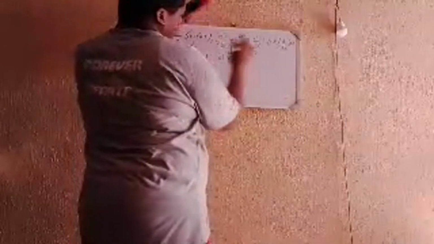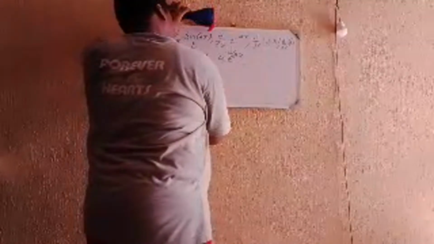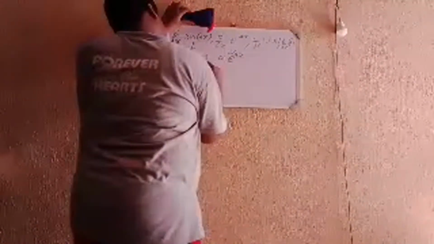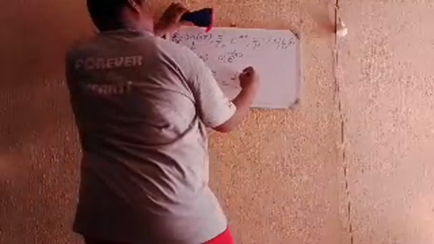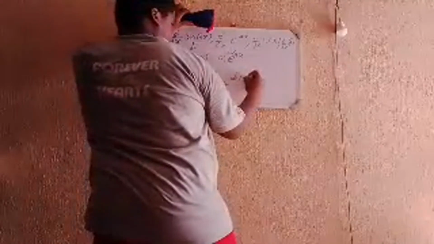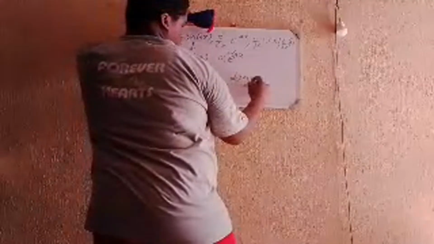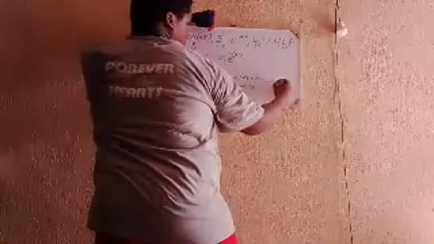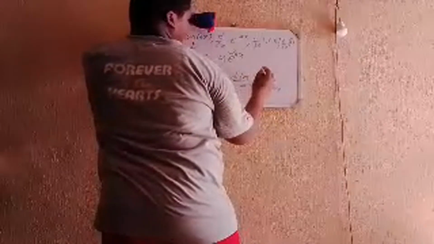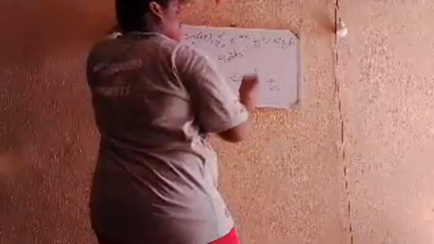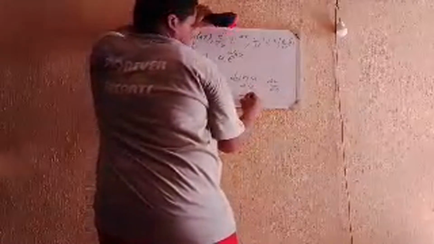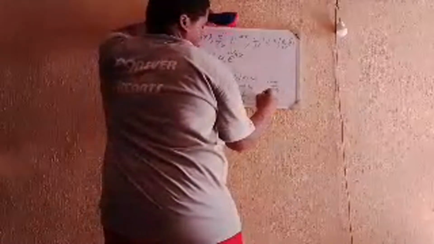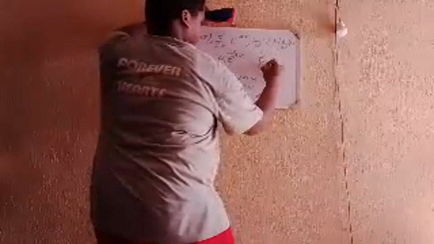The next question is to differentiate the natural log of ax. You differentiate the natural log of ax with respect to x. This equals the differential of the natural log of ax with respect to u times du/dx. The natural log of ax is the natural log of u. You differentiate the natural log of u, you get 1 over u. But 1 over u is equal to what? 1 over ax, times du/dx which is equal to a. So a cancels a here, and you're left with 1 over x.